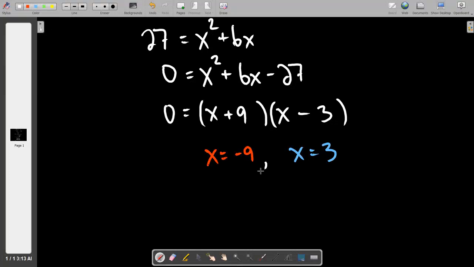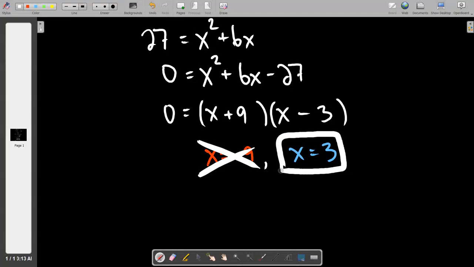Go back to your original problem, and right out of the gate, -9 fails miserably. It gives us the log of -3, which by definition is undefined. So we'll take -9 and say, thank you, but your services are not needed here. Then we try 3. I don't think we have any issues with that. We get log of 9 and log of 3, so it passes and we're fine. So 3 gets a box, -9 gets a cross out.